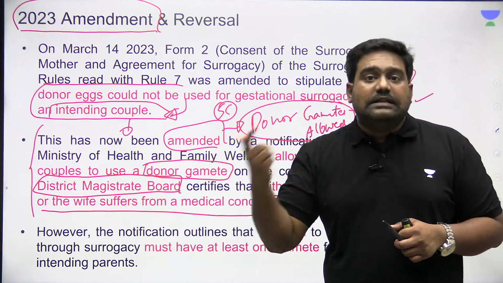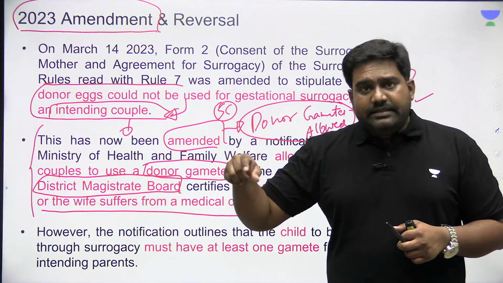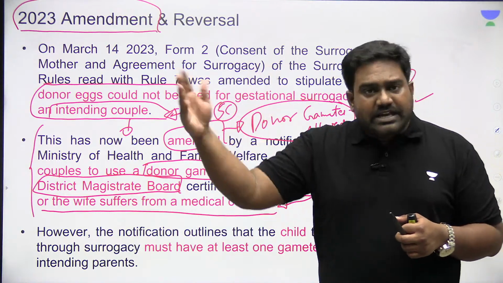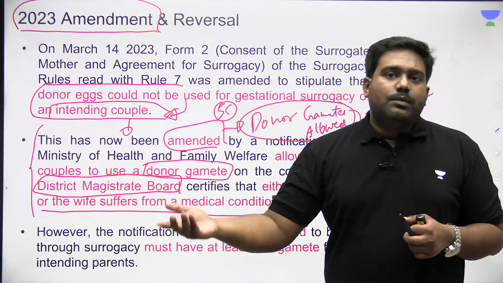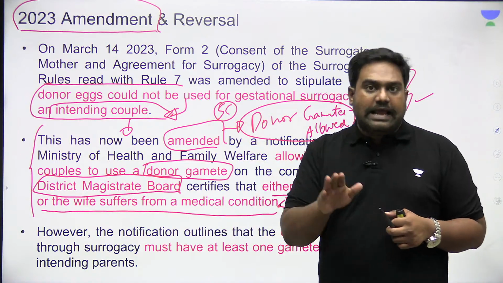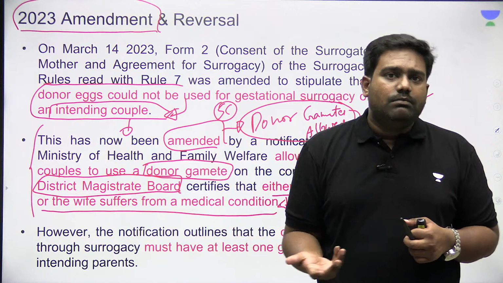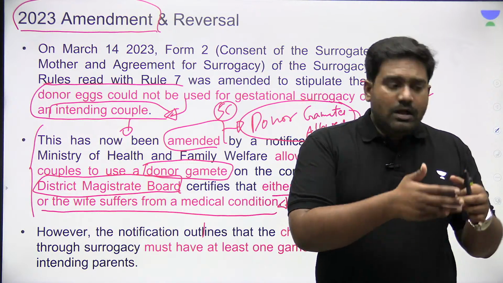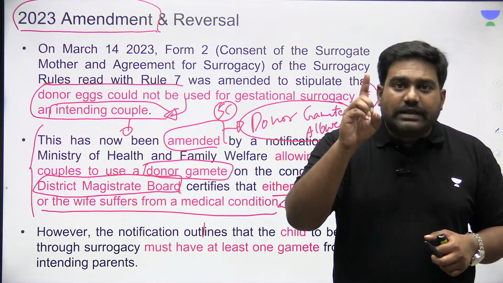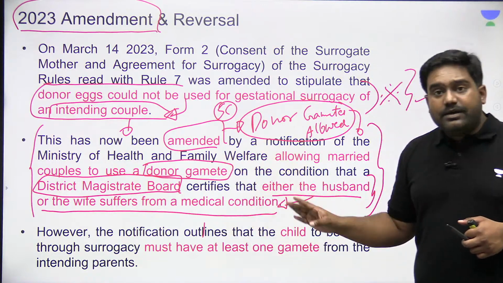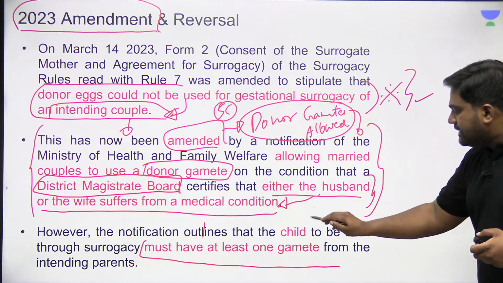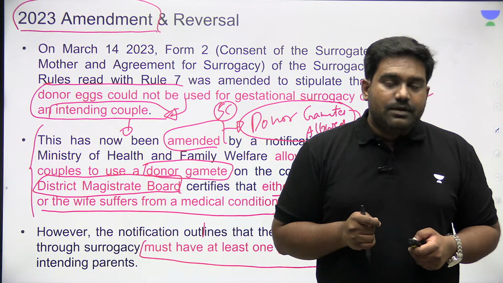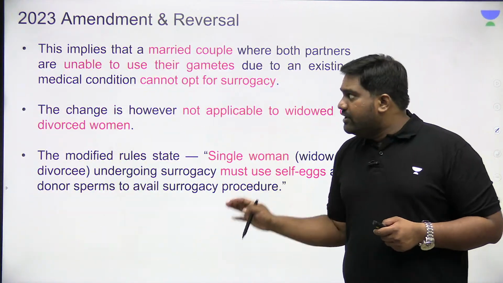But in that case, what if the father is infertile? Then they can't rely on another donor, because then the surrogate child will not be genetically connected to either of the parents, if the parents are relying on donor sperm and donor egg. If medically they are unable to produce or use their gametes, it becomes a big restriction on them, because according to the law, the surrogate child has to be genetically related to at least one parent. So this is a big restriction, and as a result, it is curbing the right of even heterosexual married couples. That is one major problem with the law which continues to persist.